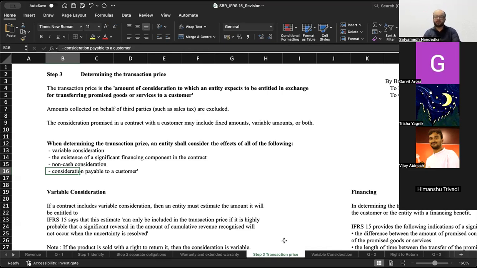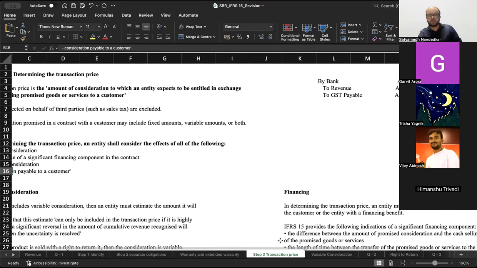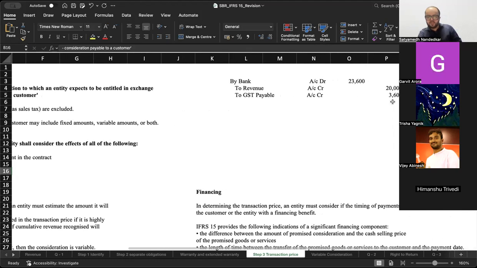So the accounting entry will be bank account debit to revenue. See, how much did you collect from the customer? You collected 2,36,000 from the customer. But that 36,000 is 18% GST, which you are not allowed to keep. You have to go and deposit that with the government. So that amount is not included in revenue, and you will credit GST payable account and you will credit revenue with 2,00,000.